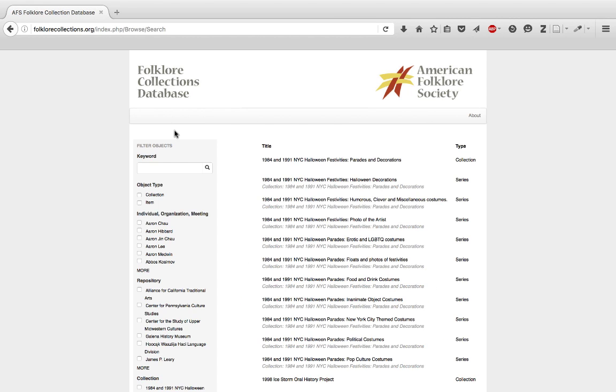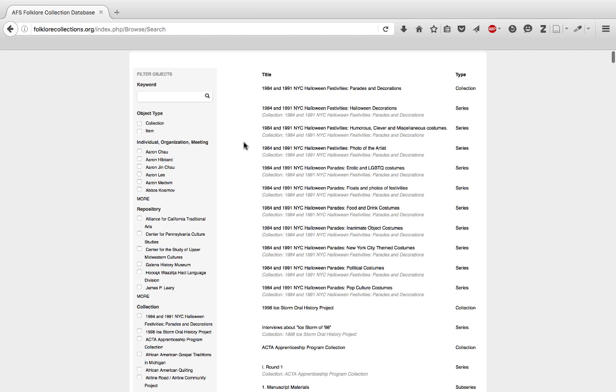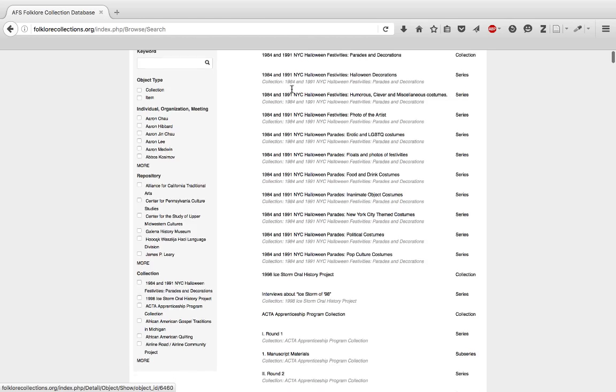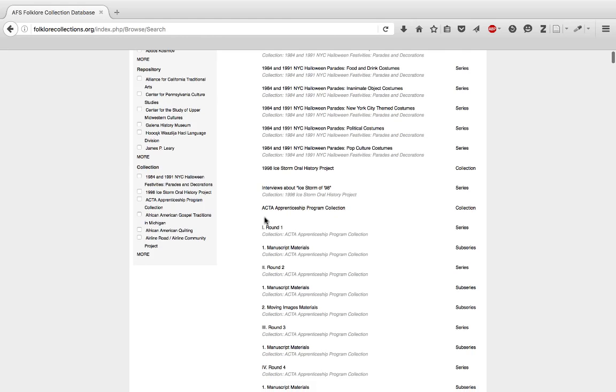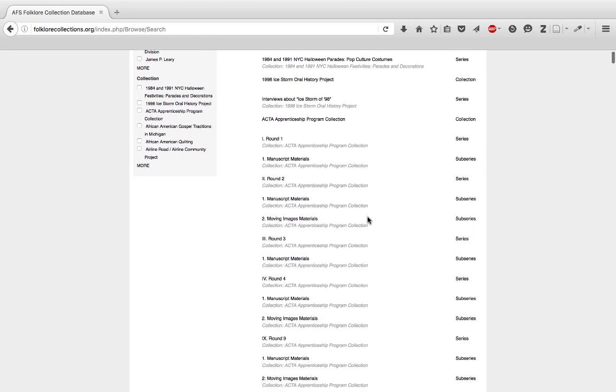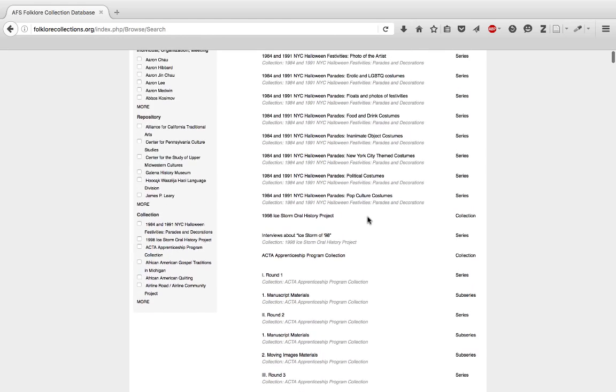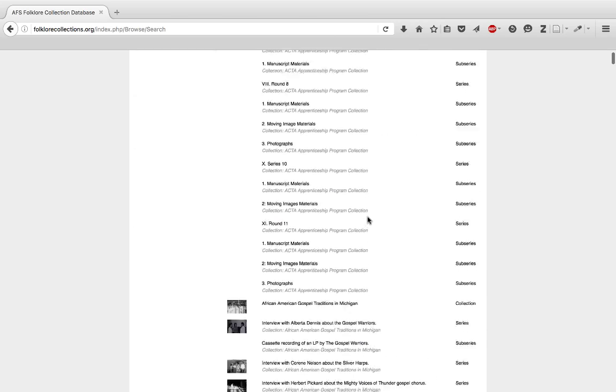Okay, this is what the browse and search return screens look like in FCD. When you do the browse of the entire database, you can see you have things sorted by collection and title, and then parts of collections. So a series or parts of collections. And it's alphanumerical. So you have 1984 to 1981, and then you go down to the next collection, 1998 collection, go down to the next collection, ACTA apprenticeship program, and so on. This is a lot of stuff. This is everything in the database.